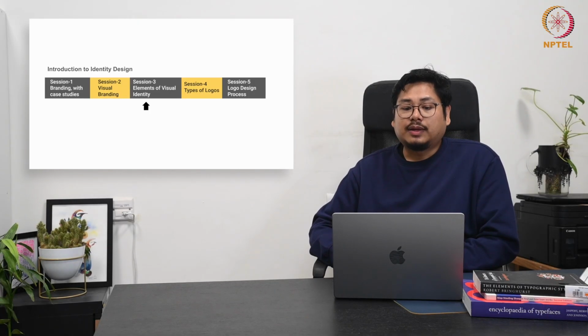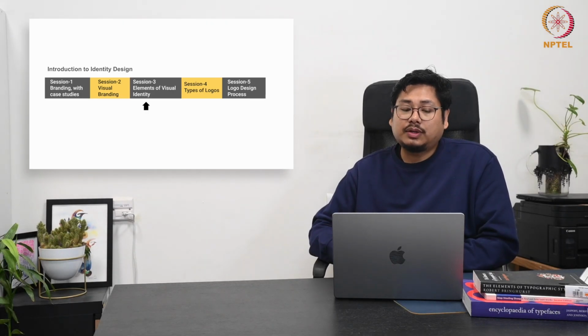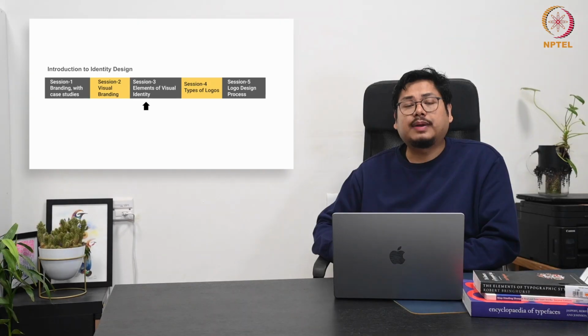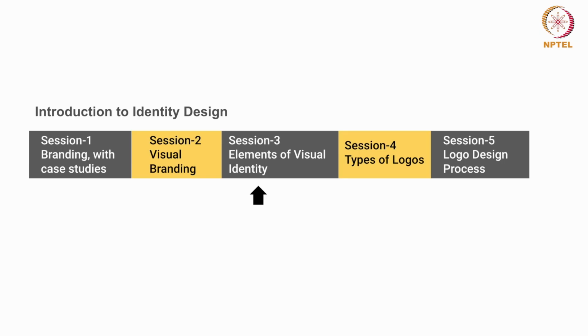This is where we will primarily focus in this discussion: how those things can be observed and taken into consideration. We'll go through multiple cases where brands have utilized their own elements to project the essence of the brand, and we'll see what the key elements associated with visual branding are.